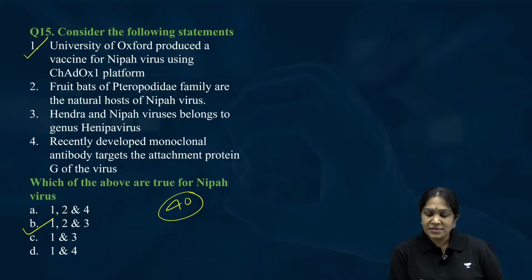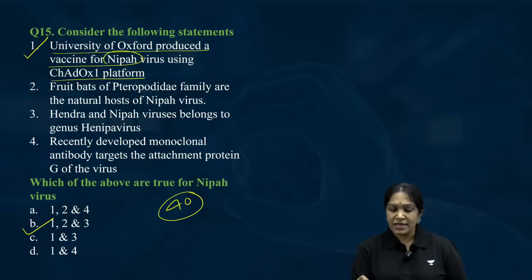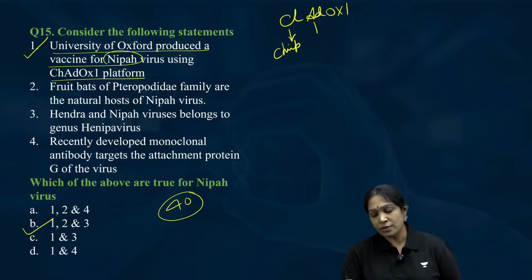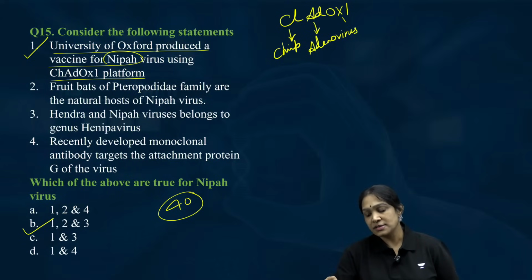University of Oxford produced a vaccine for Nipah virus using ChAd-OX1, chimpanzee adenovirus. Okay, this is serial number.